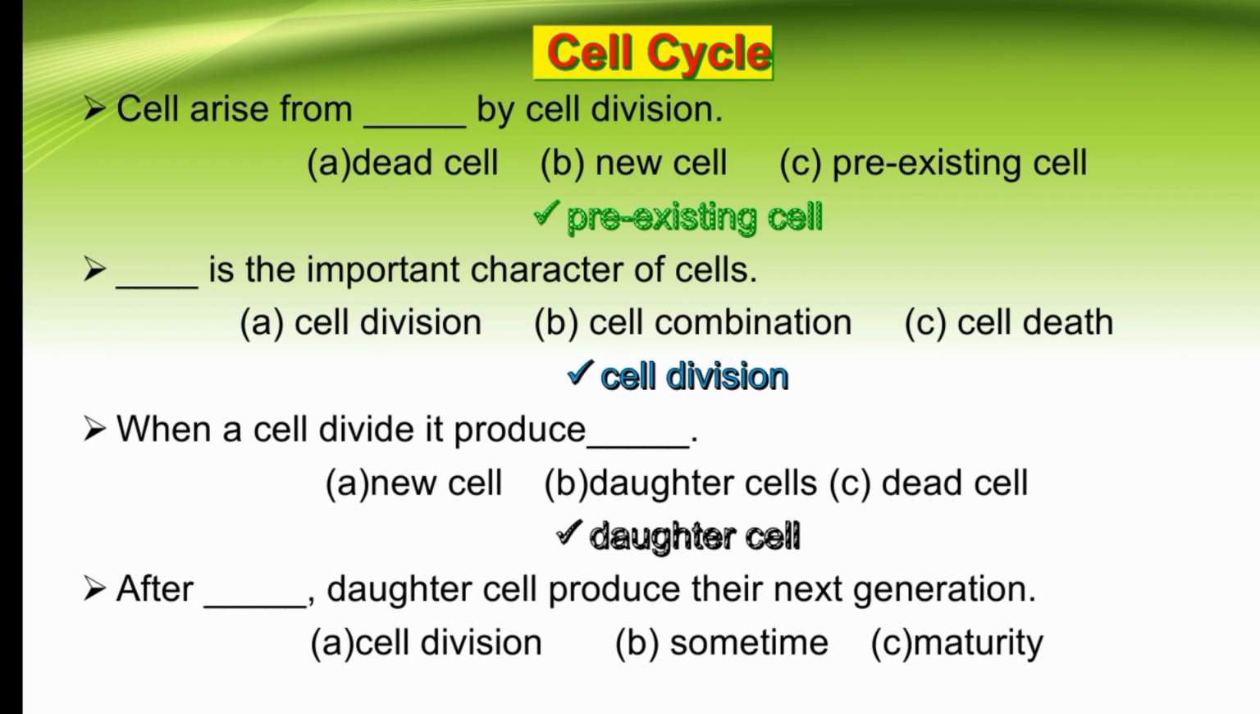After dash, daughter cells produce their next generation. After cell division, or after some time, or after maturity. So daughter cells always produce their next generation after maturity. So the right option is C, maturity.